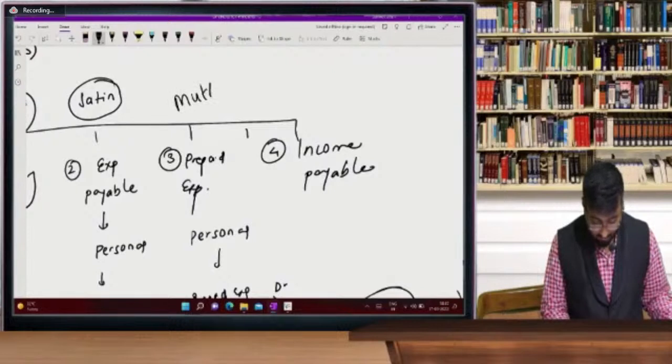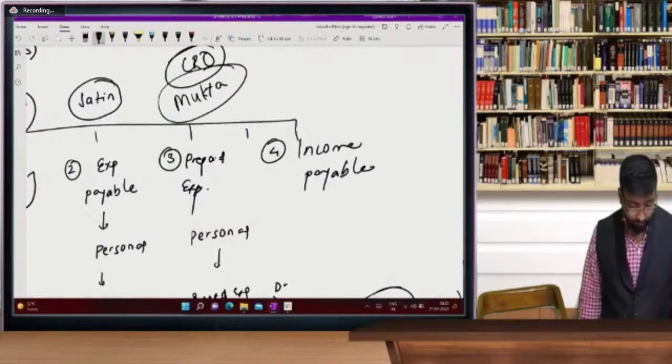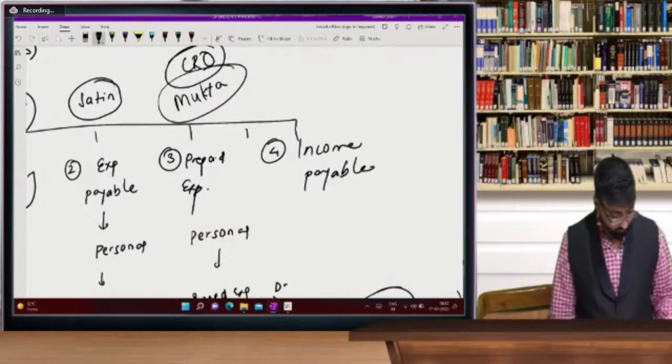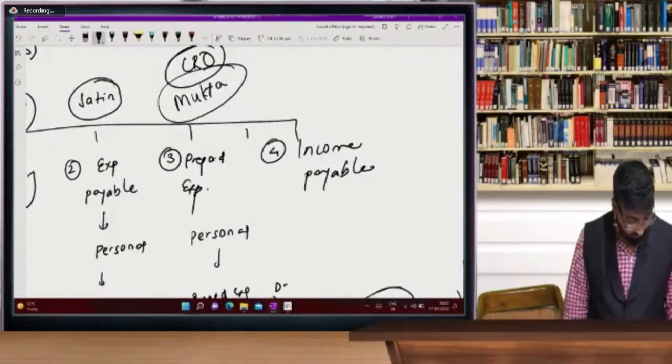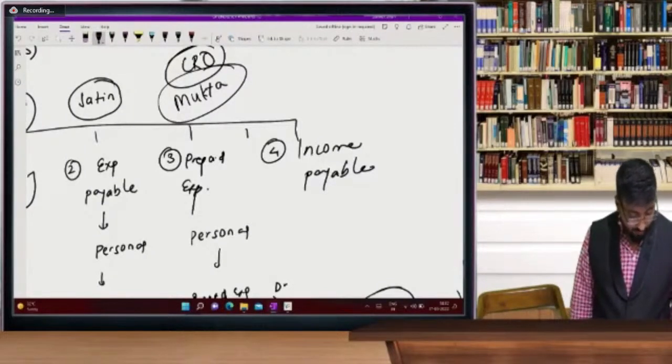Mukta ji, CRO se. But I am taking those names, those who are writing very fast.